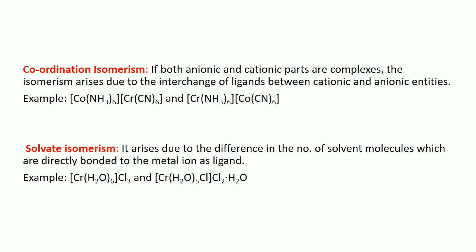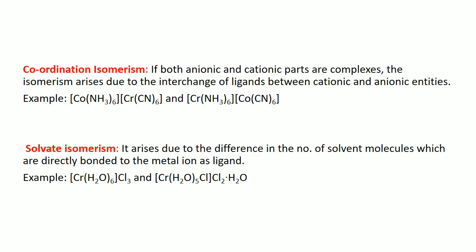Next is solvate isomerism. What is solvate isomerism and how is it generated? It is generated when there is a difference in the number of solvent molecules. The example: chromium with 6 water molecules and chlorine present outside the coordination sphere is one thing.